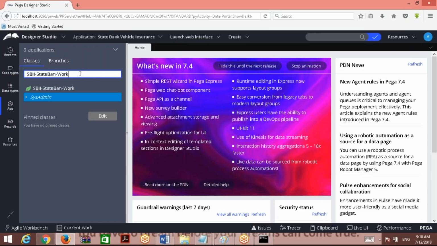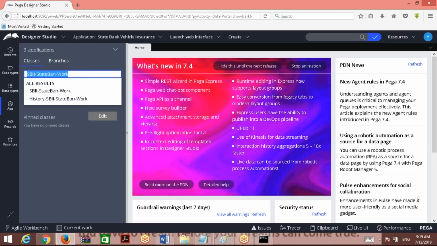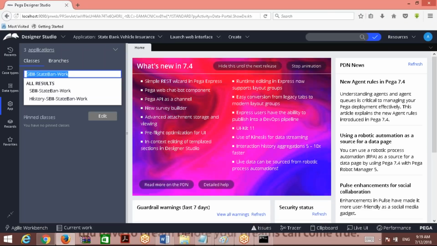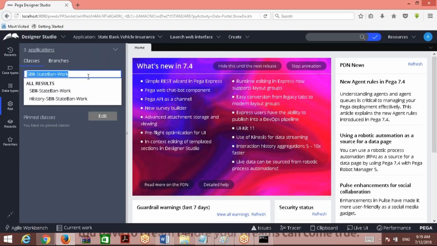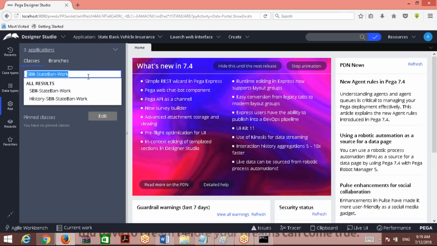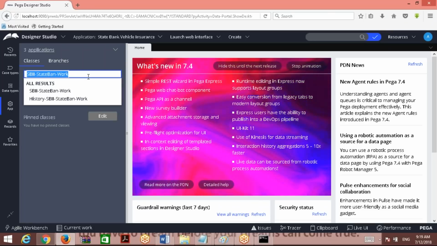Yesterday we created an application, right? So directly in the application, can I code something? Coding here in the sense I am not going to write, but can I implement something? I cannot. Within the application, if I want to implement something, I need classes. So when we create an application, PRPC has also created classes. It's not only the application; one of the other rules that it has created is classes. There are some classes created. We'll talk about it. Understanding what is being created, what is this SPII-State-BAN-Work, is important. These are all classes.